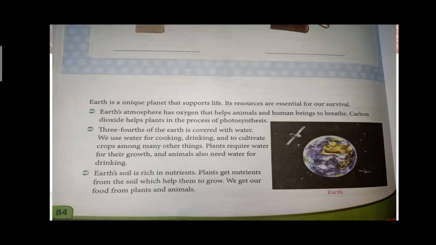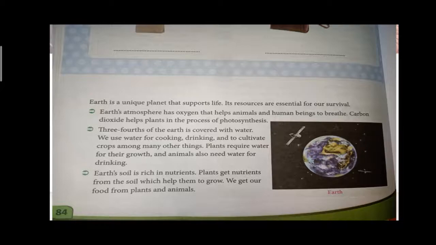Three-fourths of our Earth is covered by water. For what purposes do we use water? Cooking, cleaning, drinking, bathing, all these purposes we use water, right? And we use water to cultivate plants also. Plants require water for their growth, and animals also need water for their growth, okay?